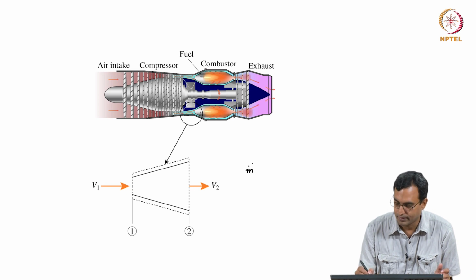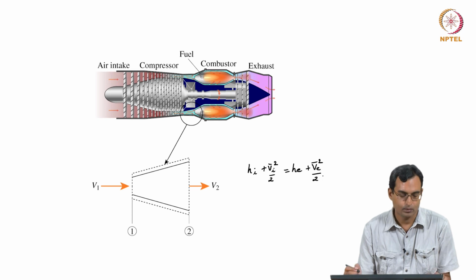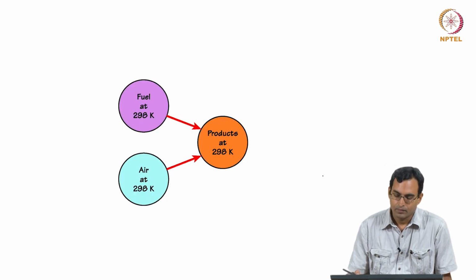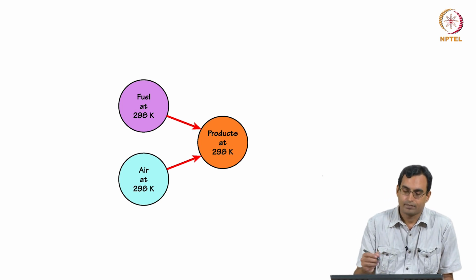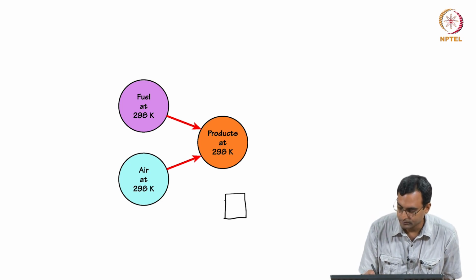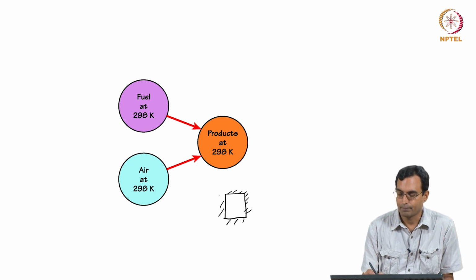Then we essentially get something like, so m dots can be cancelled out. We have the enthalpy at the inlet plus the kinetic energy at the inlet, which would be equal to the enthalpy and kinetic energies at the outlet and so on. So we were able to write expressions of this kind. We can also write, for example, expressions for air and fuel in a control volume being converted into products by combustion.